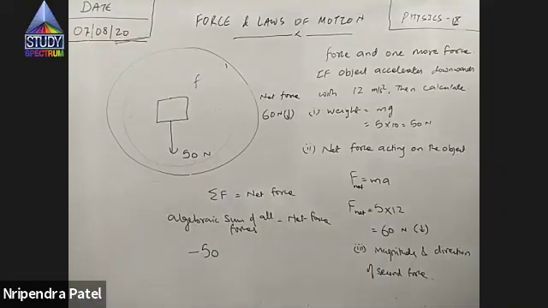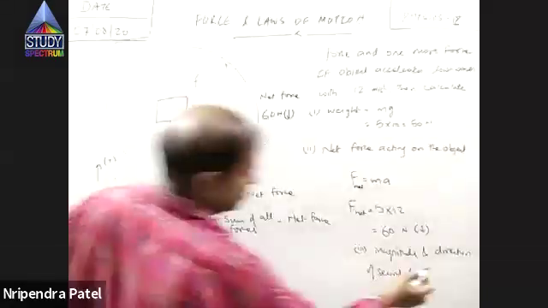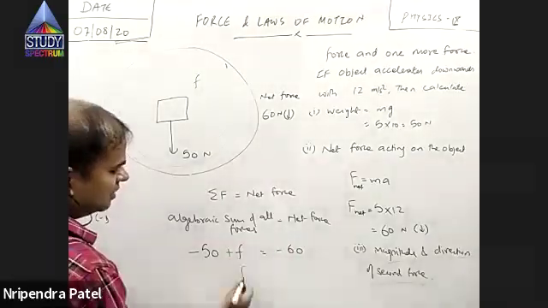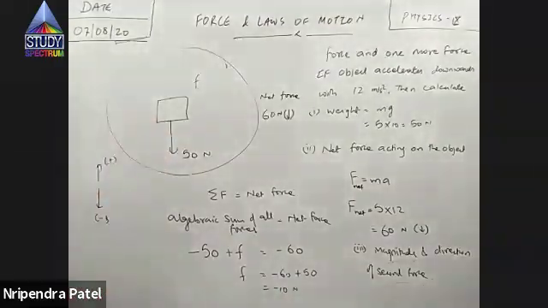Irrespective of its acceleration, weight is always mg. So mass is 5, acceleration is 10, it is 50 Newton. So no need to consider any acceleration or anything. Weight is weight. Weight is the force with which the Earth attracts any object towards its center.